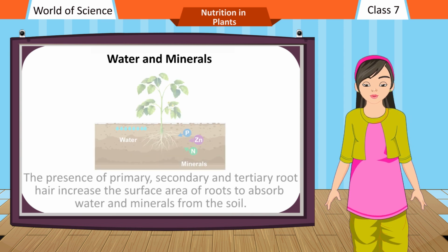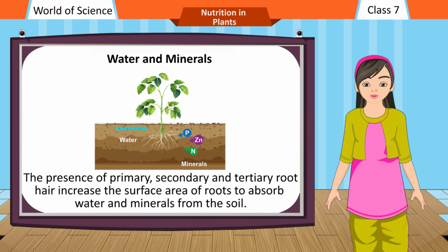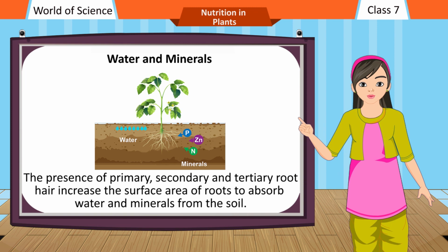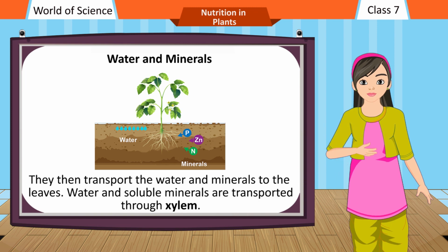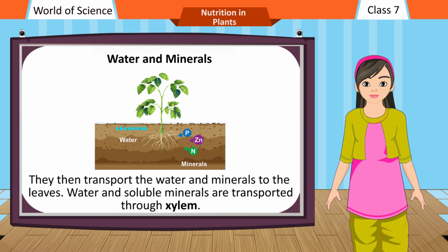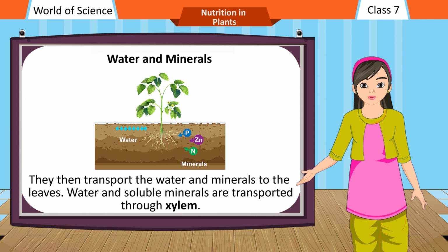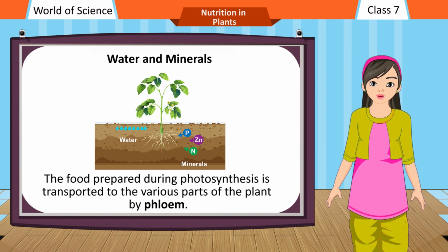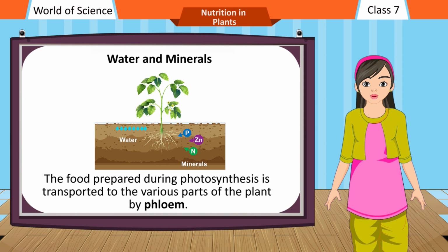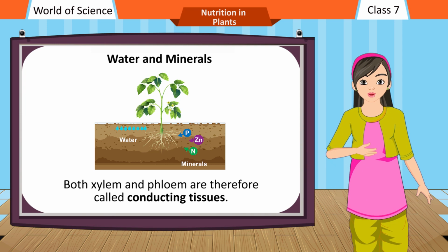Water and minerals. The presence of primary, secondary, and tertiary root hair increases the surface area of roots to absorb water and minerals from the soil. They then transport the water and minerals to the leaves. Water and soluble minerals are transported through xylem. The food prepared during photosynthesis is transported to the various parts of the plant by phloem. Both xylem and phloem are therefore called conducting tissues.